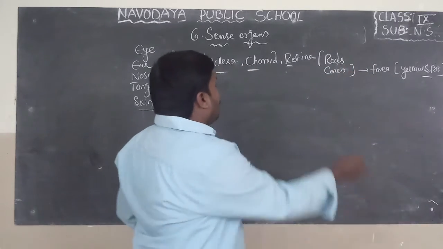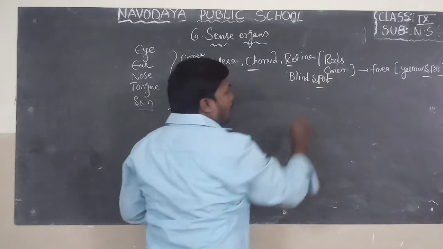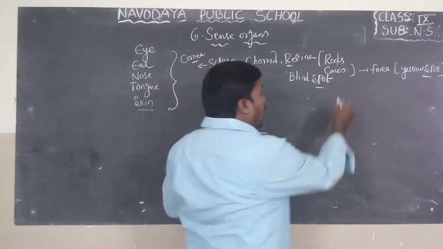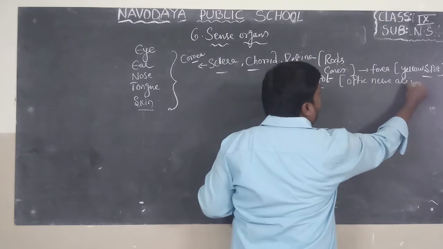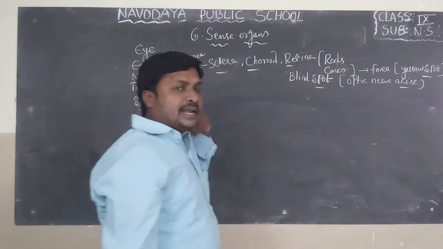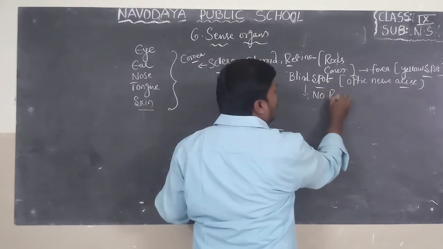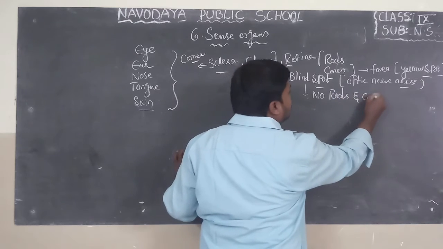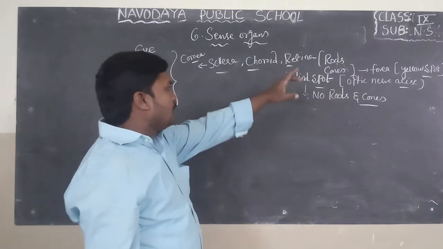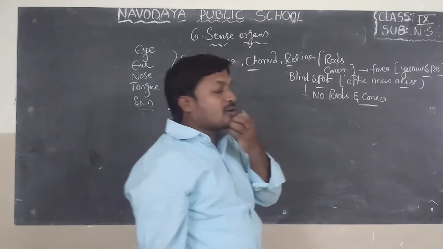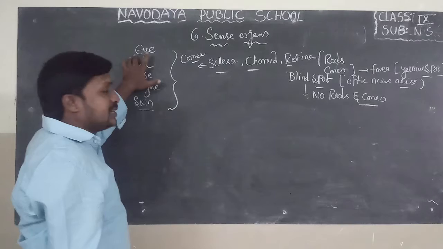And if you observe, we can find the blind spot, where the optic nerve arises from the retina. In the blind spot, there are no rods and cones, so the image will not form here. That is why it is called the blind spot. So these are the 3 layers present in the eye.